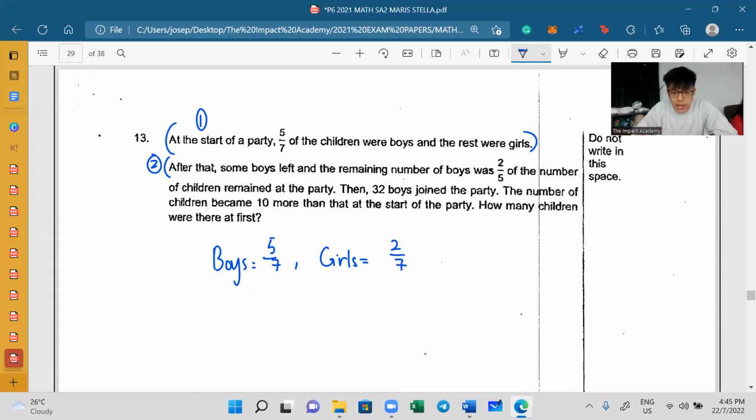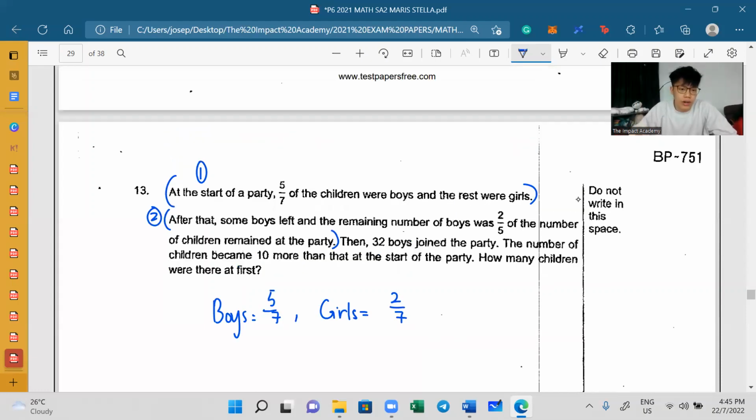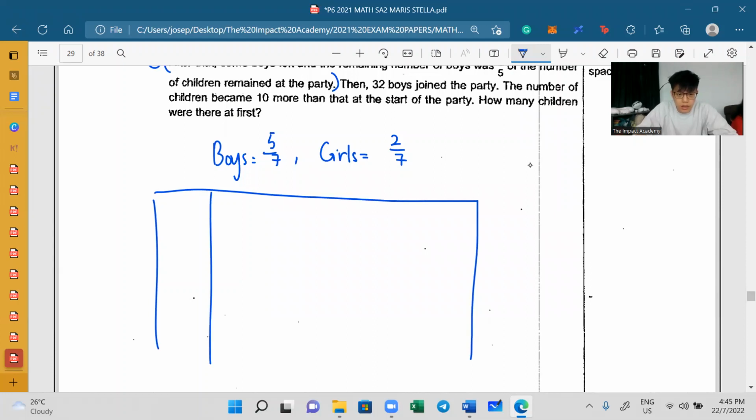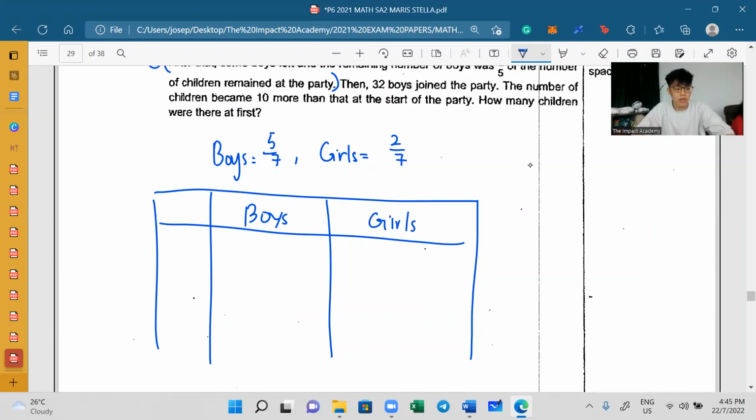Then after that, we move on to sentence number 2. After that, some boys left and the remaining number of boys was 2/5 of the number of children remaining at the party. Now, this is super confusing. But the first thing I need to do is tell myself that this is a before and after question. I am very certain that this is a before and after question, correct? So I definitely want to draw a before and after table. Make sense? Once I'm done with this, I will write down boys over here and girls over here. Got it?